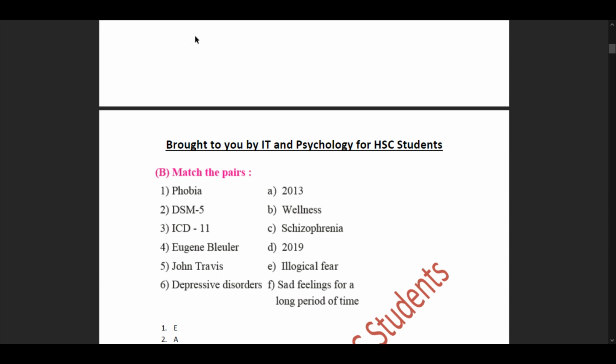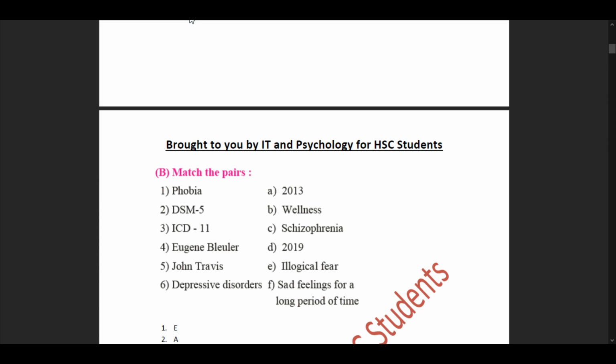So then we move forward to our third row in our column 1, ICD-11. This matches up with the 4th row in our column 2, 2019. So ICD-11 was formed most recently, that is 2019.